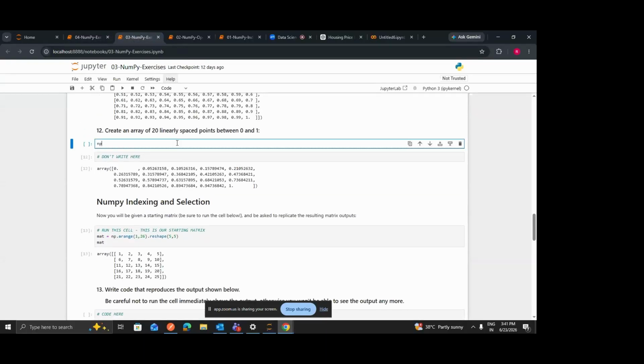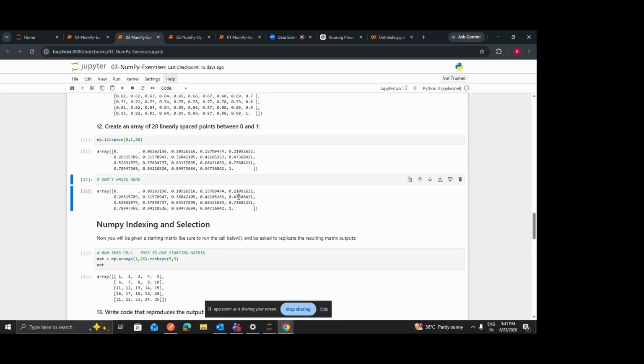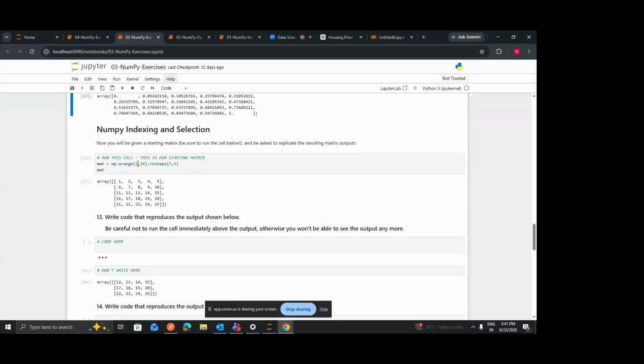Let's write np.linspace. Starting is 0, ending is 1, and you want to generate 20 numbers between this. So this will generate 20 equally spaced numbers for you within this range. Okay, let's move to this.